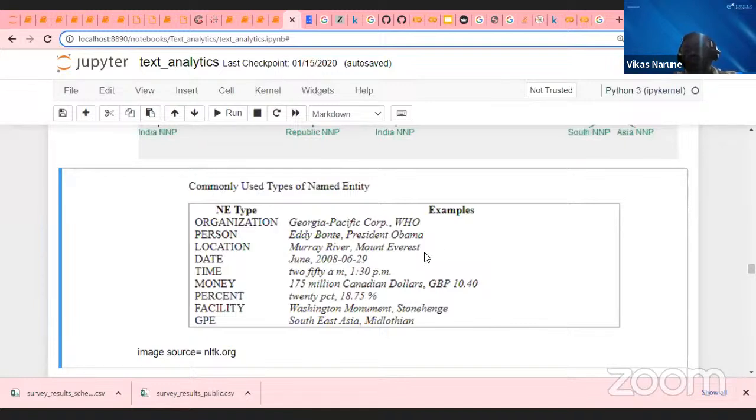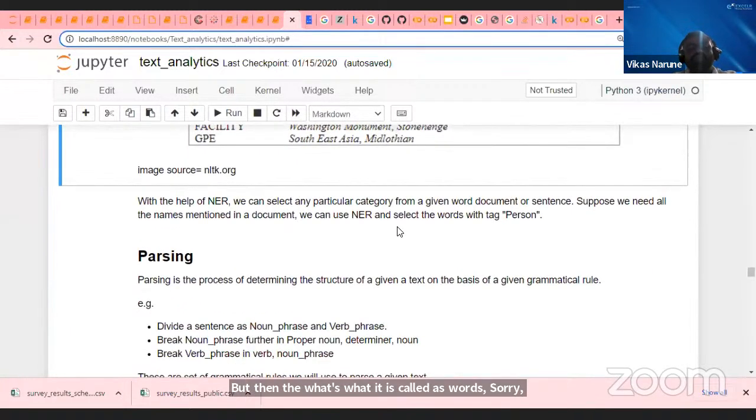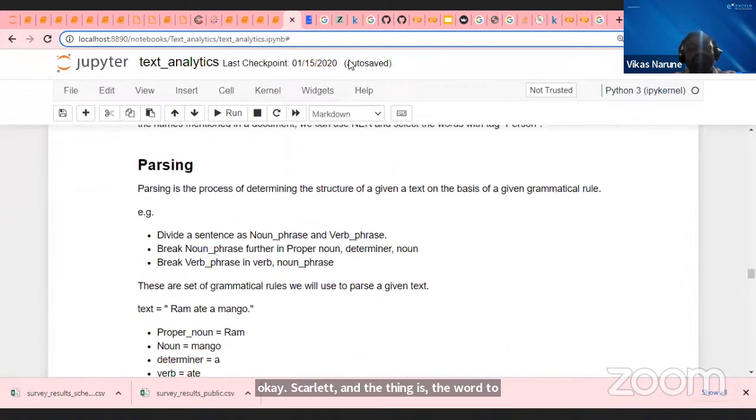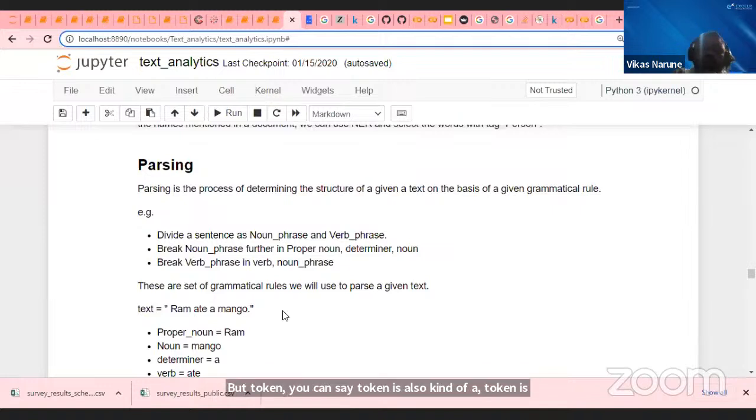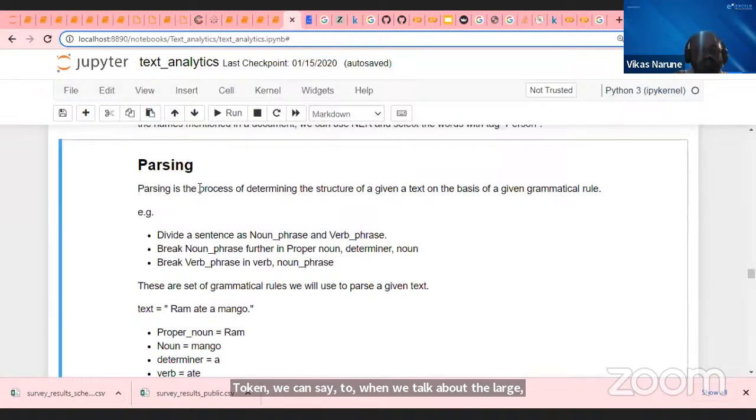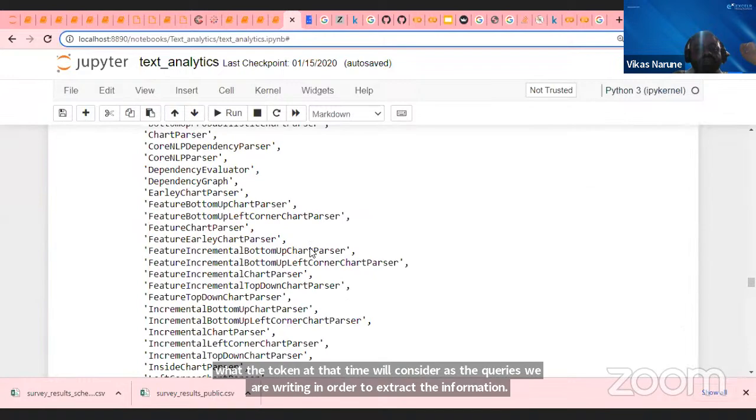Assignment of numbers to words or tokens. Guys, it is called words, okay? Correct, your understanding is correct. It is word to vector, meaning not to token. Or token, you can say token is somewhat like expressions. When we talk about a large language model, a token at that time we consider as the queries we are writing in order to extract information. So guys, parsing, we already spoke about recursive parsing and all.